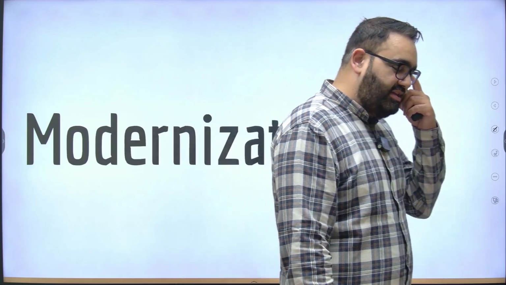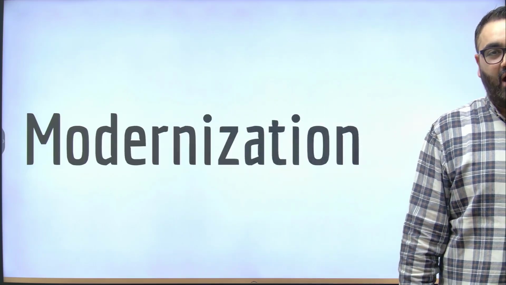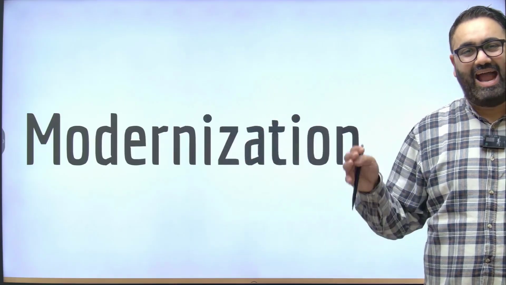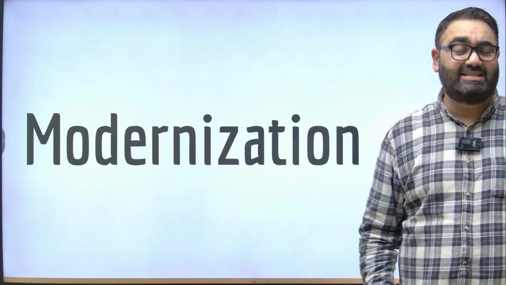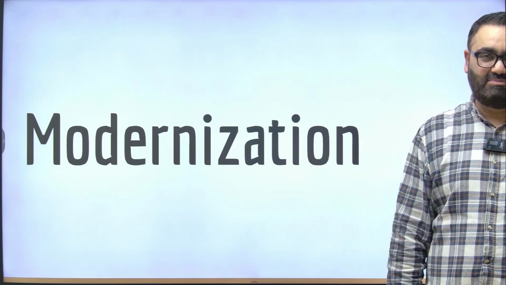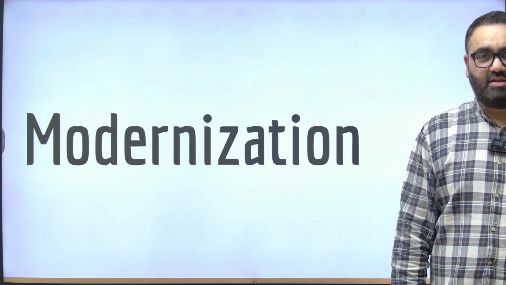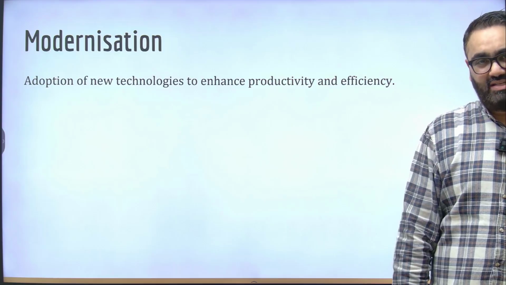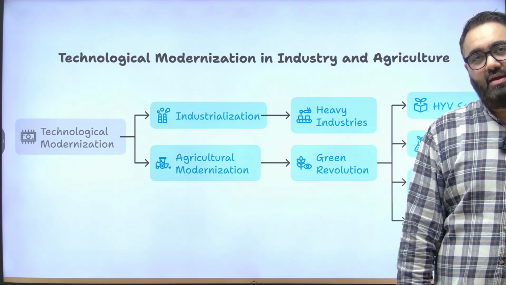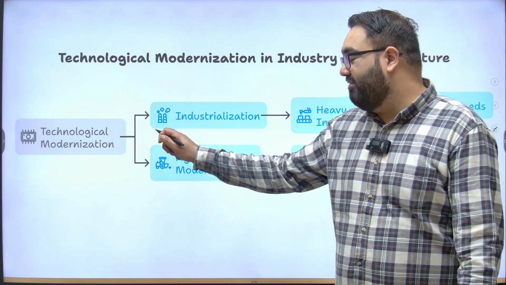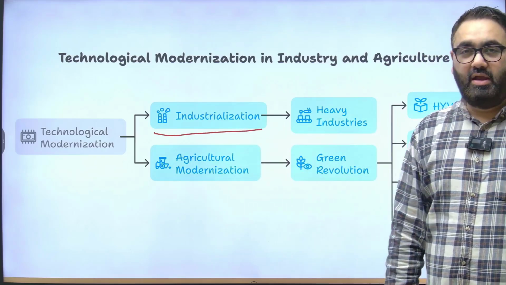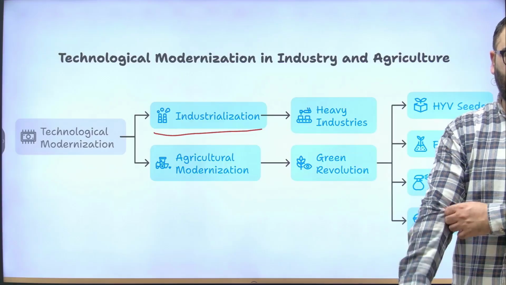One other interesting thing that we saw in India's journey after our independence was a gradual introduction of modern techniques and modern policies in which the factories can flourish, agriculture can flourish as much as possible. This is where the governments have been focusing on modernization, improving efficiency. Let's take some examples. For example, if you look at how we have ensured technological modernization in agriculture or in industries. In terms of industry, a lot of heavy industry has been set up.